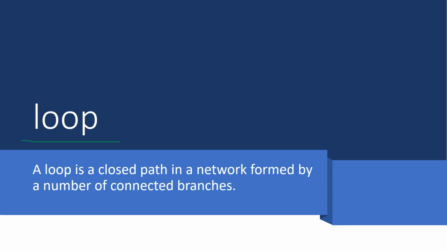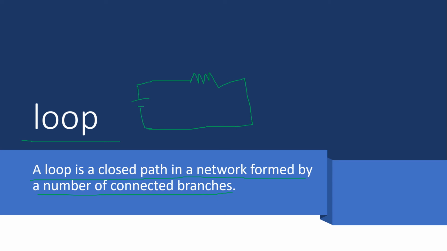Next is loop. A loop is a closed path in a network formed by a number of connected branches. So if you are connecting resistances like this, you can say it is a loop.